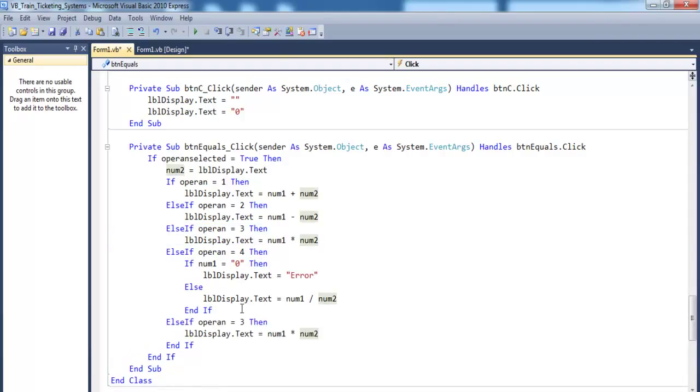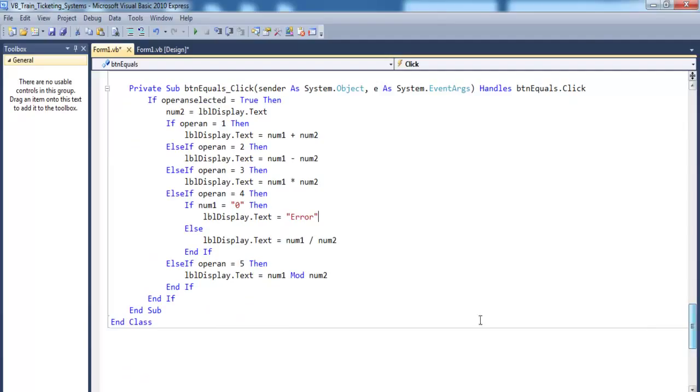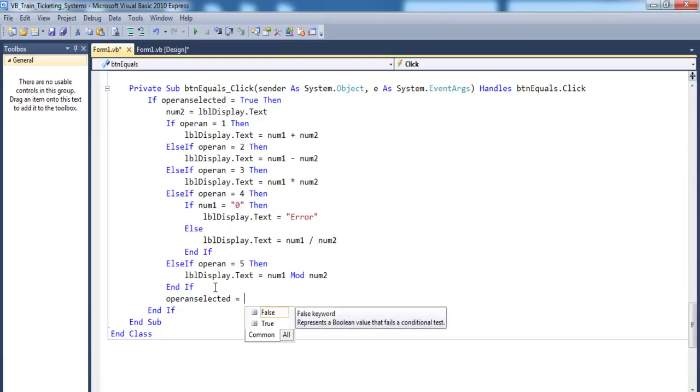Okay, paste this here. If it's number 5, then this becomes mod. Then we now need to, in here, let's make this false. Copy all of this and paste it right here underneath there. Equals false. So hopefully this calculator should work.